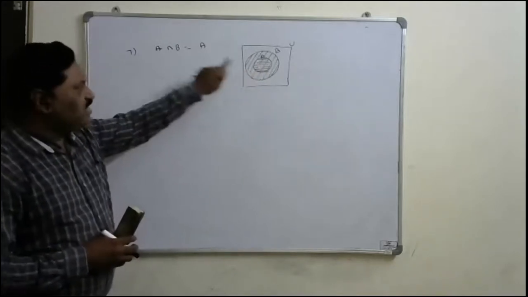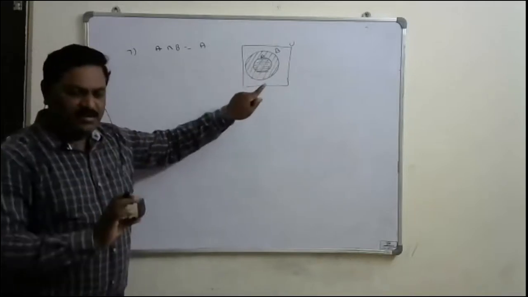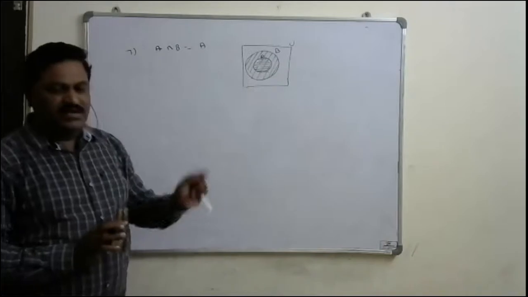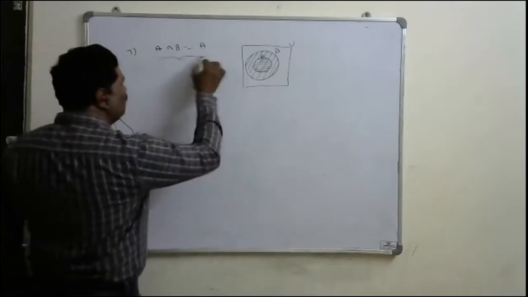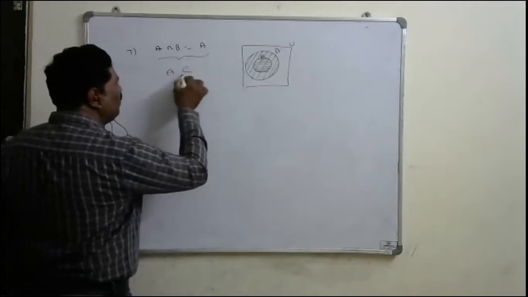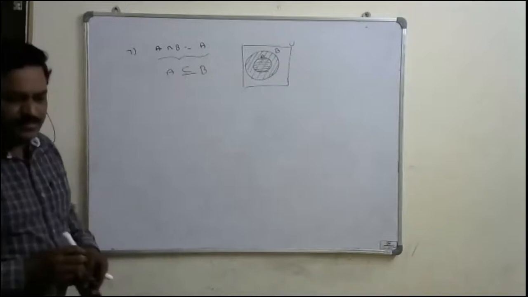So this satisfies the condition. A completely lies inside the other, that's why A will be the subset of B. When A is the subset of B, then only it is possible.